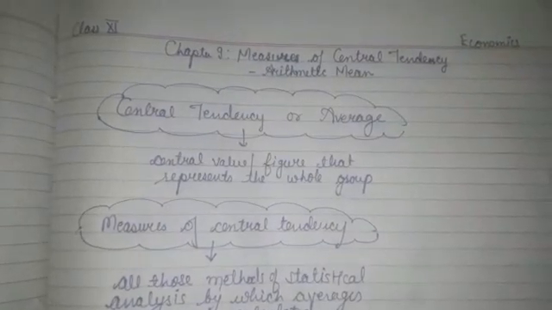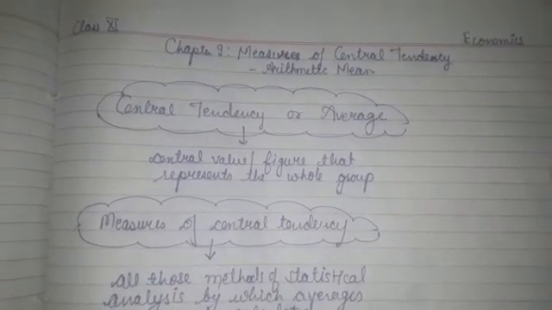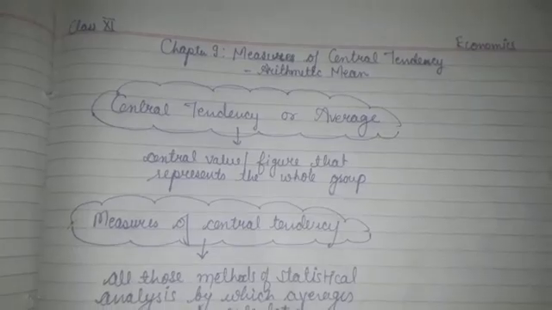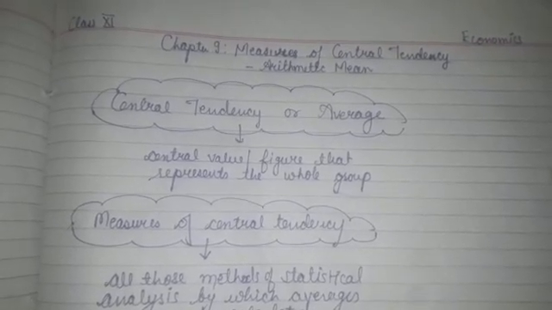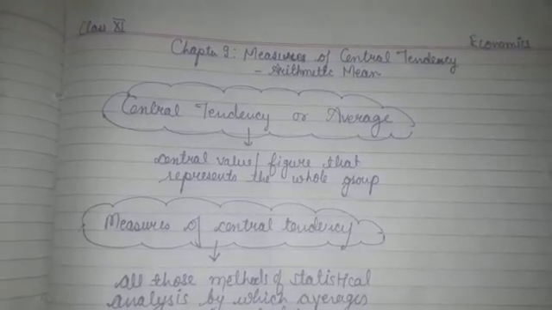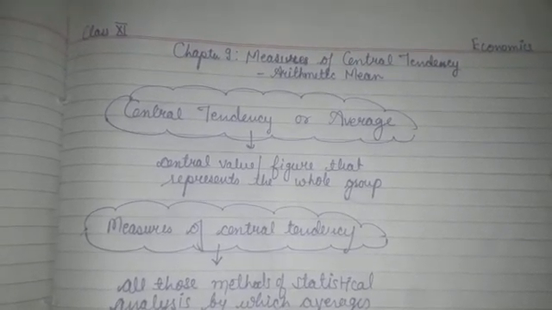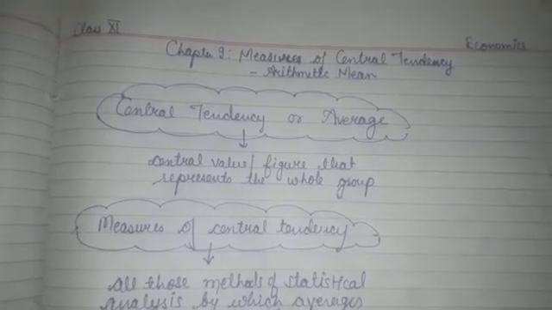Good morning, students. Today we are going to start chapter 9 of statistics, that is measures of central tendencies. Central tendency, or what we know as average, is of various types like arithmetic mean, median, mode. In this chapter we are going to study only one average, that is arithmetic mean.